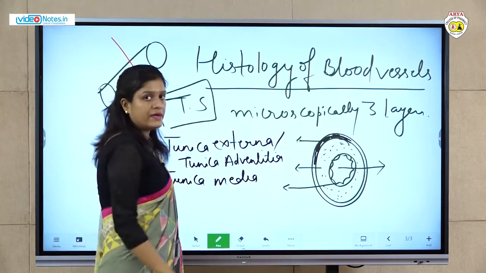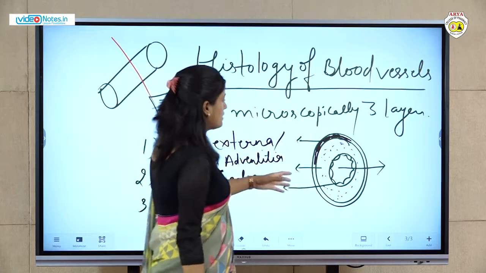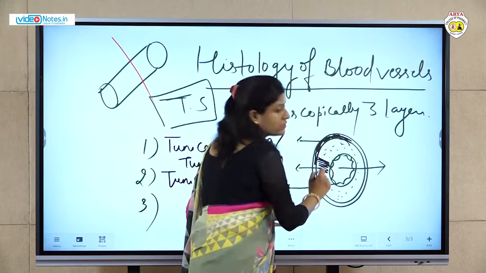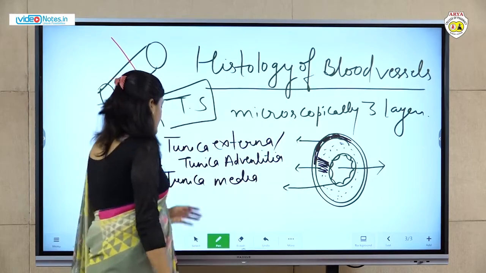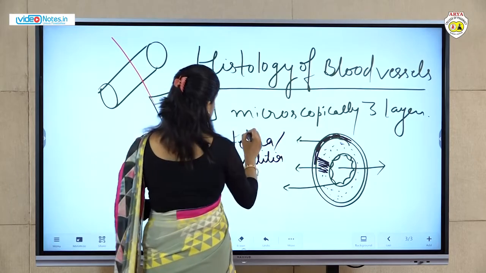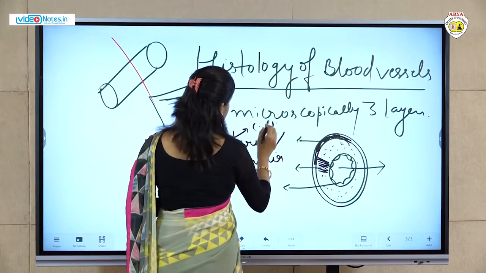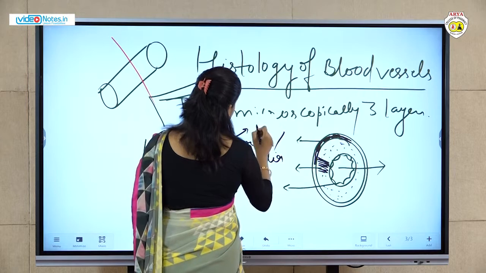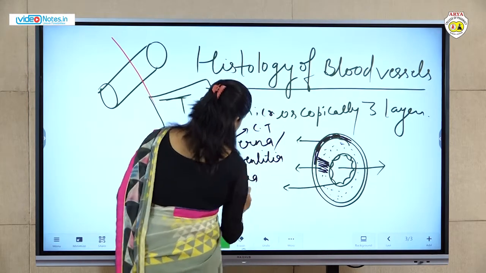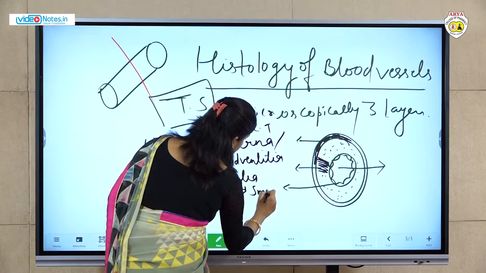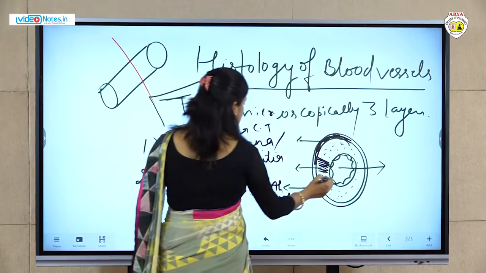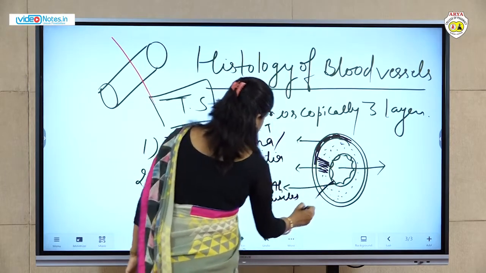Okay, this is the middle layer and the thickest one. We can see from the diagram, this is the thickest one. The thickest layer is the tunica media, or middle layer. It is made up of smooth muscles. This is made up of connective tissue. And this is made up of smooth muscles. Okay, now the third one, this layer.